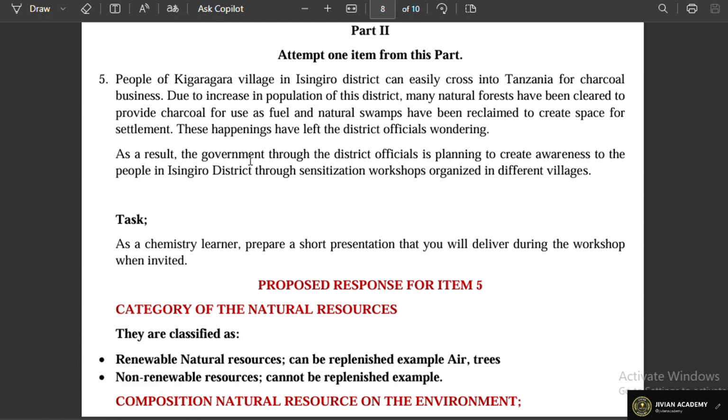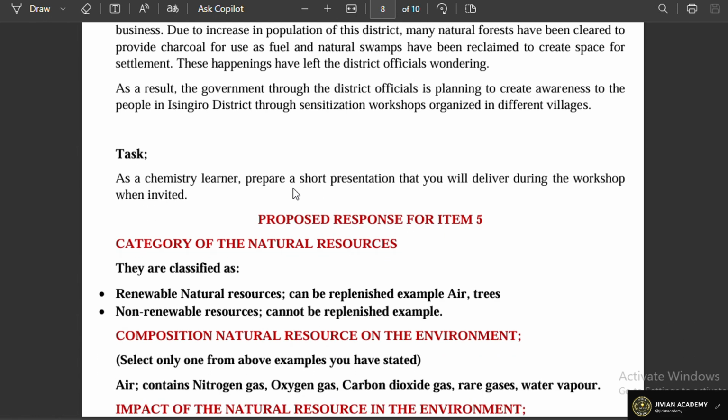These happenings have left the district officials wondering. As a result, the government, through the district officials, is planning to create awareness to the people in Isingiro district through sensitization workshops organized in different villages. The task: as a chemistry learner, prepare a short presentation that you will deliver during the workshop when invited.